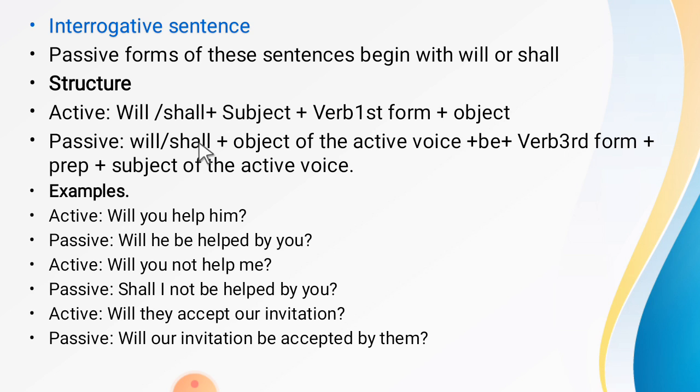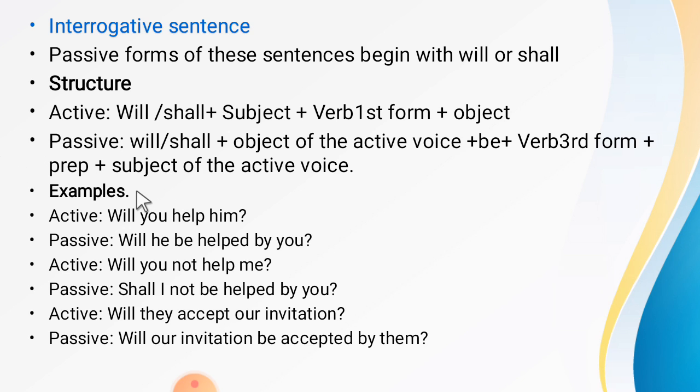पैसिव फॉर्म में will shall ही पहले आएगा, फिर हमारे पास object of the active voice, जो object होगा active voice का वो पहले आ जाएगा, then we put be, then verb third form, then preposition and by subject of the active voice, जो यहाँ पर हमारे पास object में चला जाएगा.